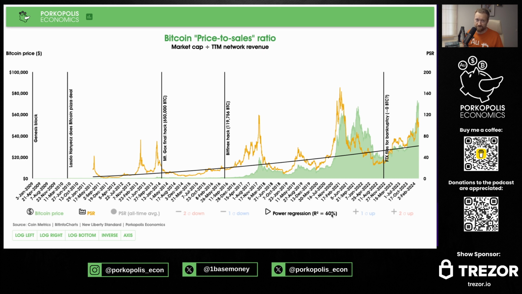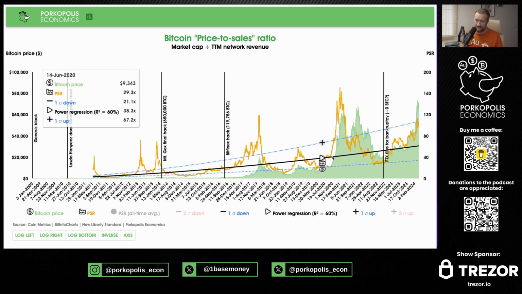See Giovanni as well, the BTC power law handle, for more work on this. But the power regression actually fits the best of the price to sales as well, even better than linear or exponential here. And we can see higher highs, higher lows, okay? And then where does that mean where we are today relative to the price to miner revenue? Let's draw 1 sigma bands, okay?